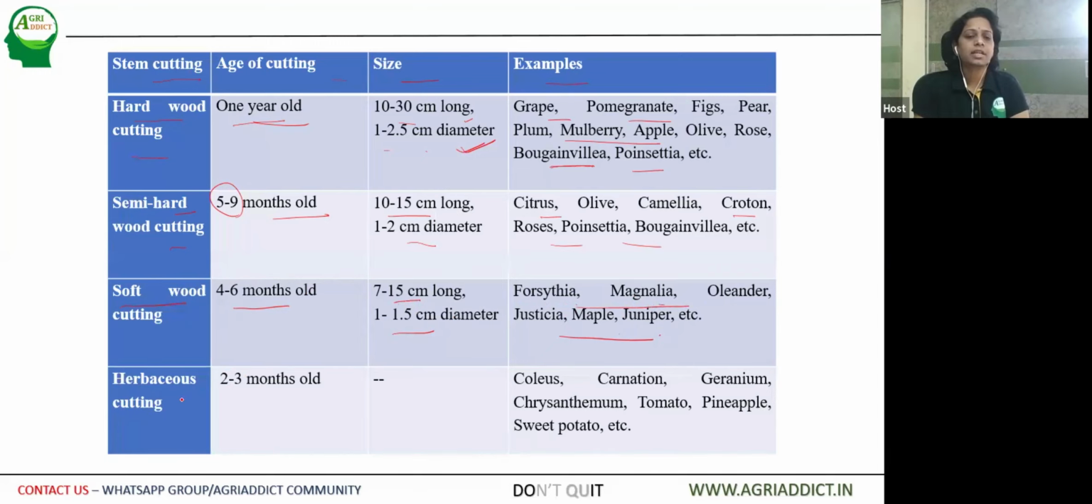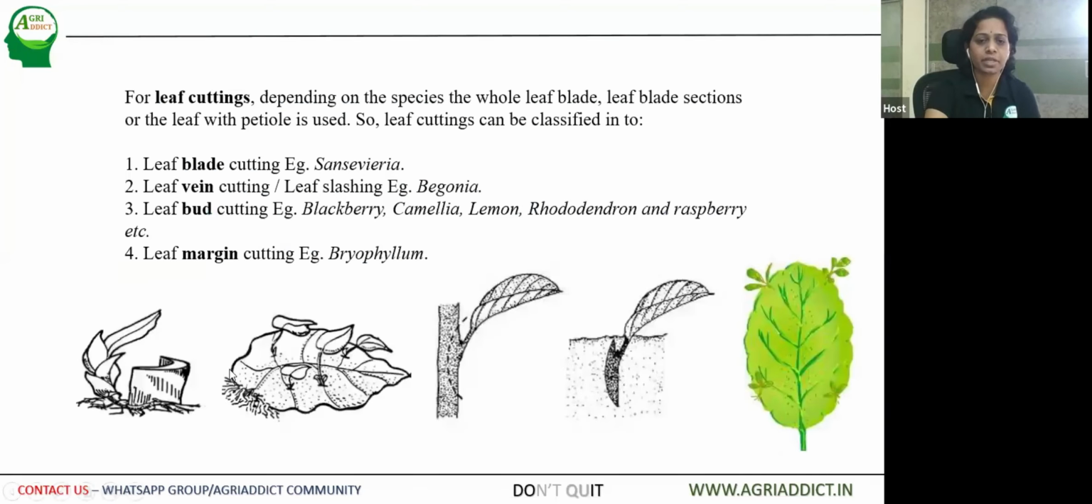Then the last type of stem cutting is herbaceous cutting, just 2 to 3 months old, and there is no specification for the size. This is very good for propagation of coleus, carnation, geranium, flower plants, chrysanthemum. In case of tomato also. Then among the fruit crops, pineapple and vegetable, sweet potato, herbaceous cutting also holds good for commercial propagation. Now we have seen the stem cuttings. Then other important vegetative propagation is by leaf cuttings.